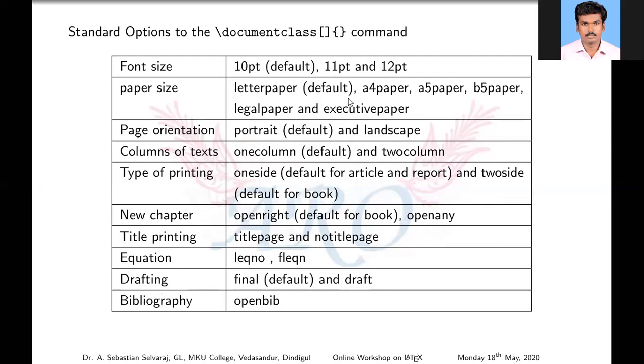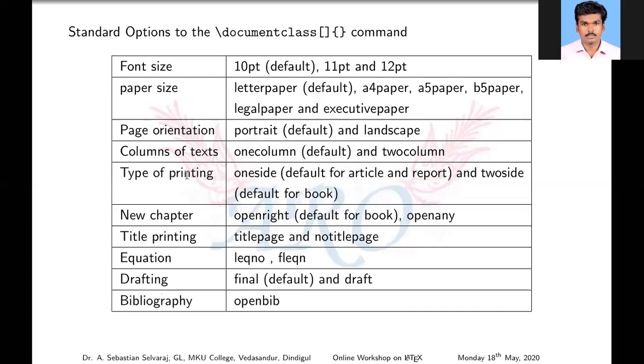Paper size. The letter paper is the default one. If you want to use A4, you have to mention A4, A5, and so on in the optional bracket. Page orientation. We may use portrait and also landscape. Portrait is the default one. If you want your paper in landscape, you may use landscape by putting this command in the optional bracket. Columns of text. You may split your text into 2 columns, 3 columns, and so on, as per your wish. But default is a single column, that means 1 column.